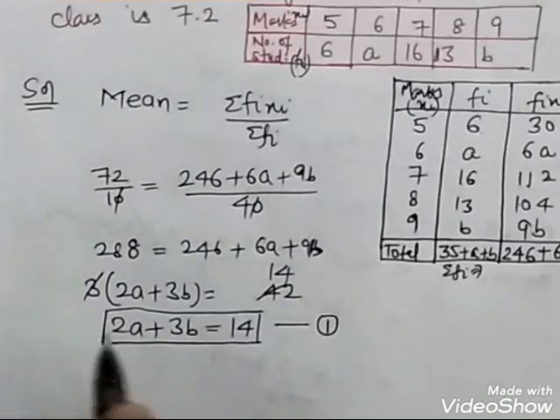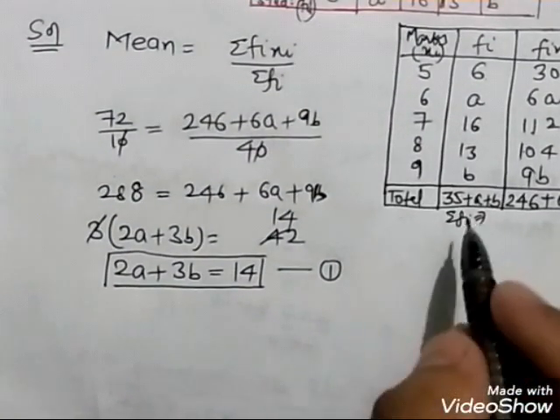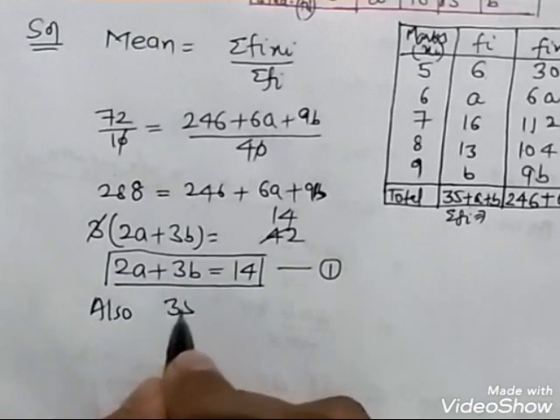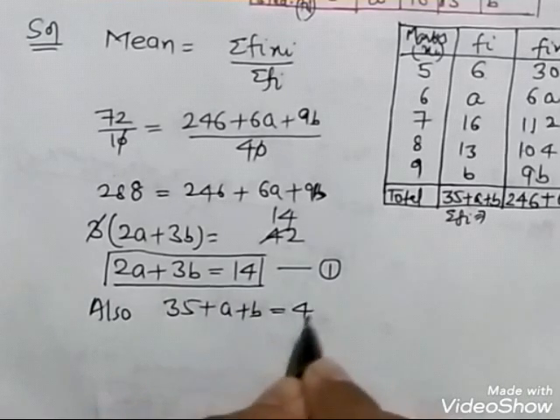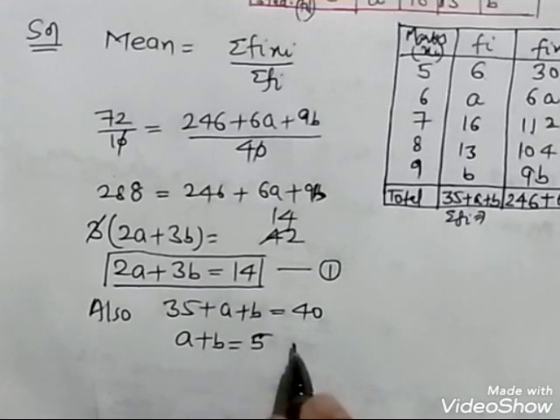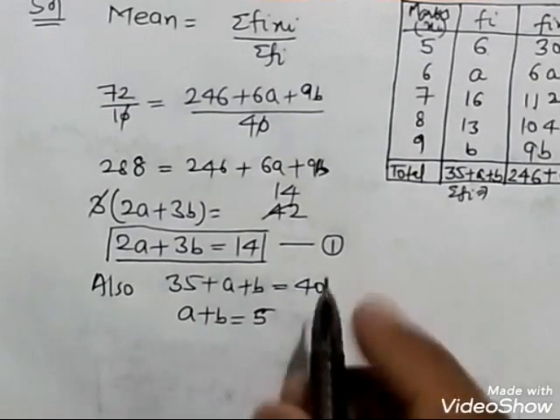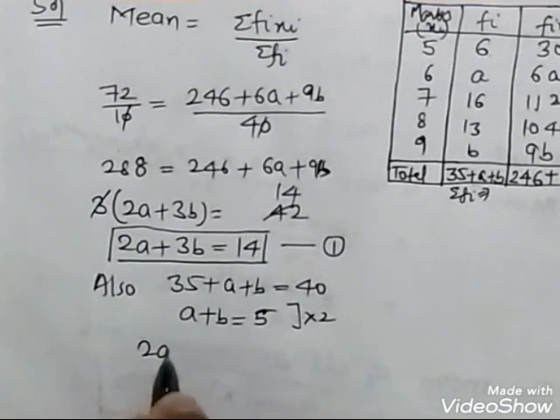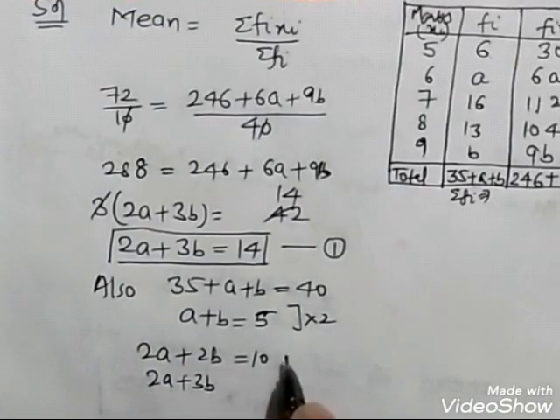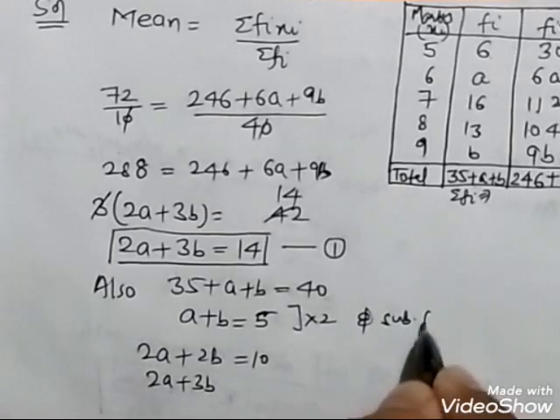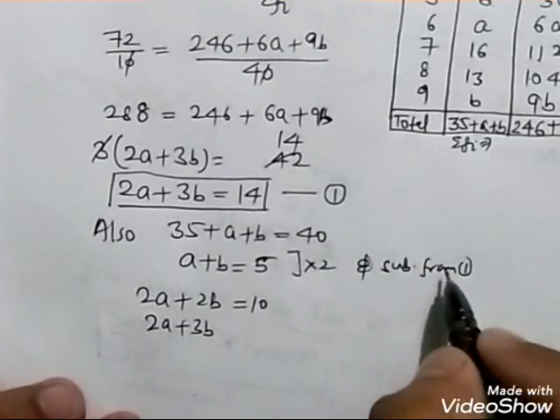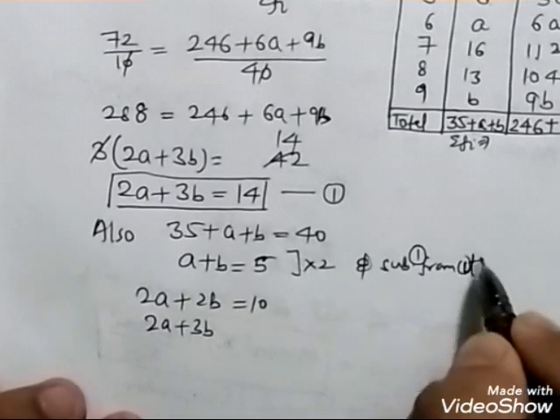I hope you are getting it. Then one more thing provided, when this is equal to 40 also: 35 plus A plus B equal to 40, which means A plus B equal to 5. A plus B equal to 5. So what I can do is make it twice. Multiply by 2. 2A plus 2B equal to 10, and here it is 2A plus 3B. Subtract it from equation 1.